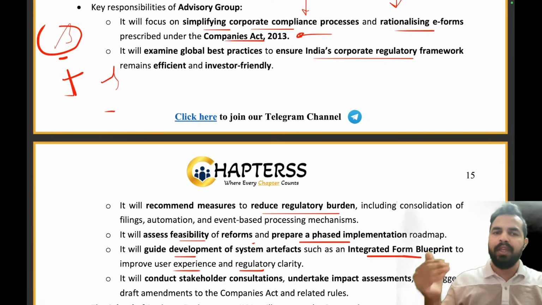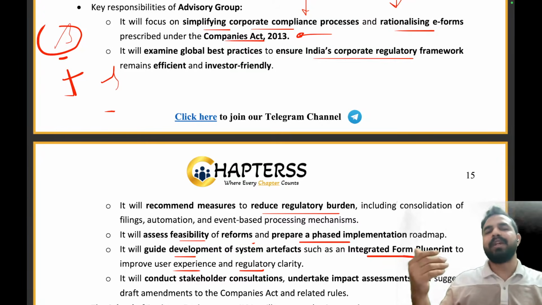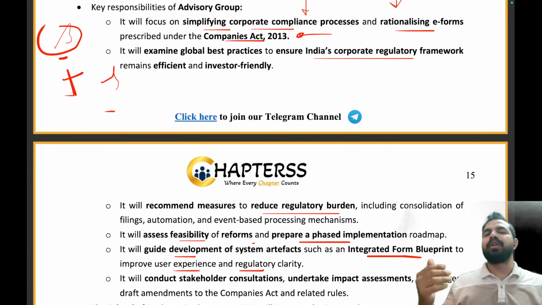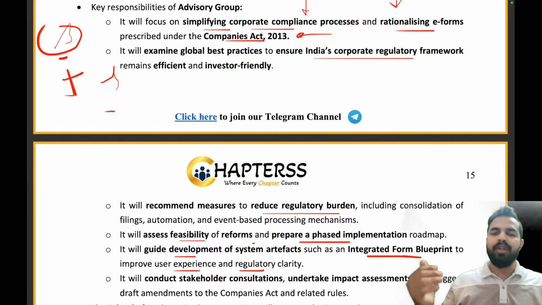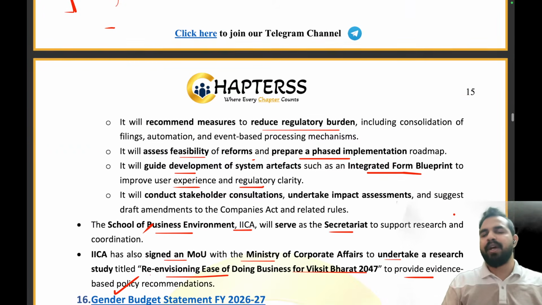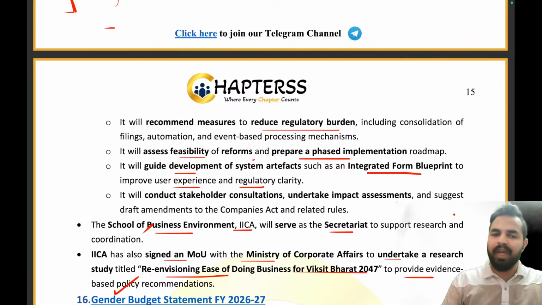So basically, it can also provide the suggestion that okay, these are the amendments that can be done so that we can make it easier for the people to make the compliances more easy. And that's how we will be enhancing the ease of doing business. And where will be the secretariat of the group? That is the School of Business Environment IICA.